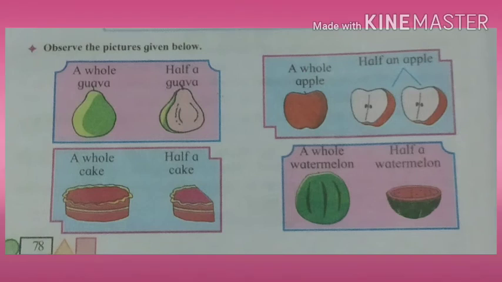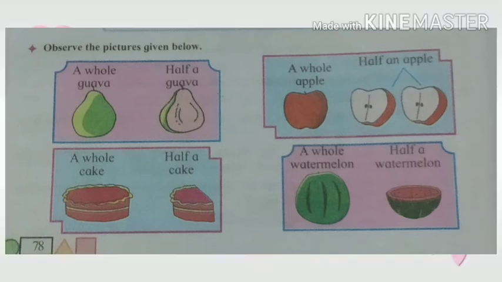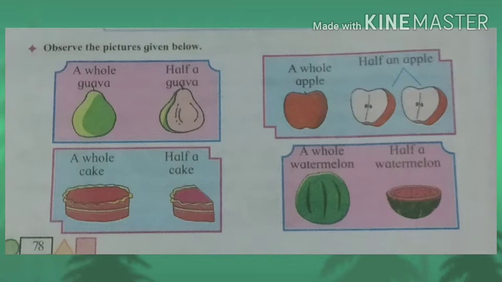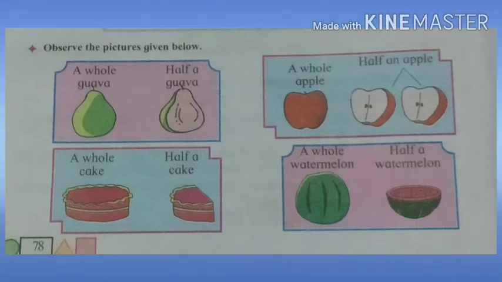Now observe the pictures given below. First is a whole bhakri and half a bhakri. Second, a whole cake, half a cake. Third, a whole apple, half an apple. And number 4, a whole watermelon, half a watermelon. Dear children, here are some examples for your practice.